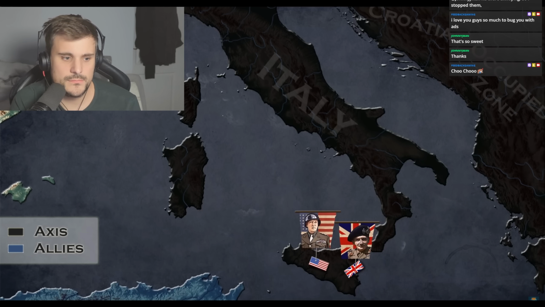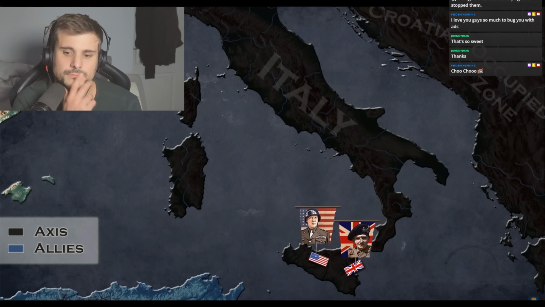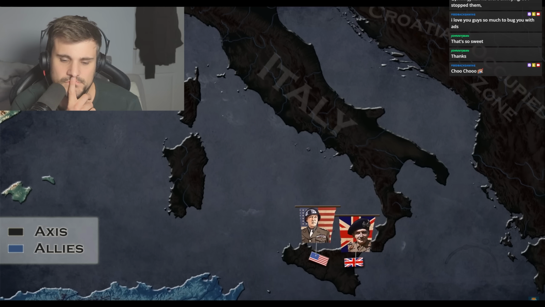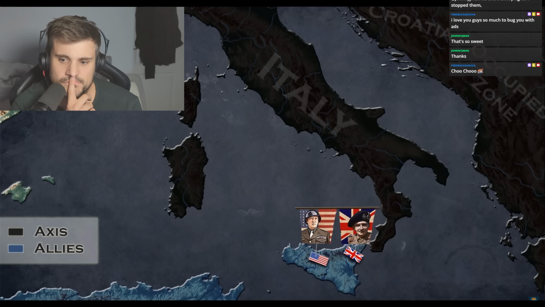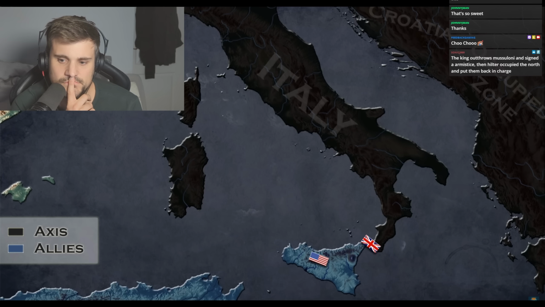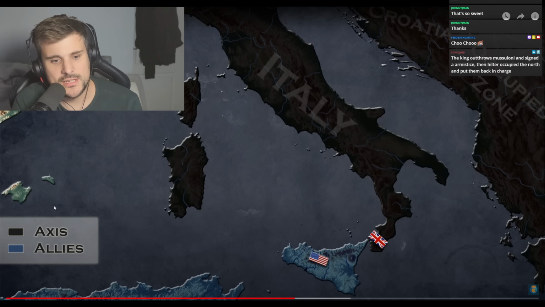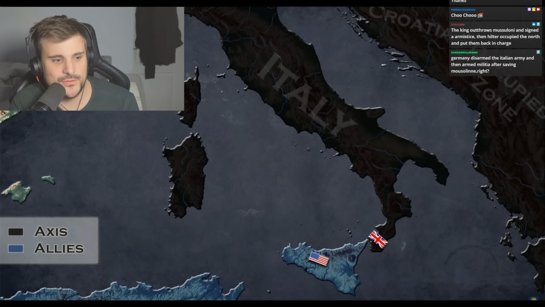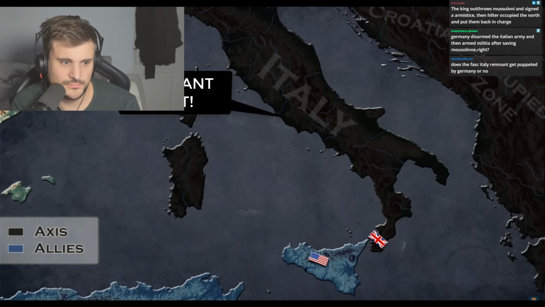The defending German and Italian forces were unable to prevent the Allies' capture of the island, but they succeeded in evacuating most of their troops to the mainland. Forces of the British 8th Army, still under Montgomery, landed in the toe of Italy on the 3rd of September, 1943. He's lucky in Hoi 4, that's the hardest place to land. Pushing over a strait into mountains. Operation Baytown, the day the Italian government agreed to an armistice with the Allies.